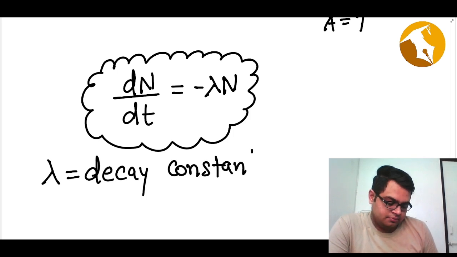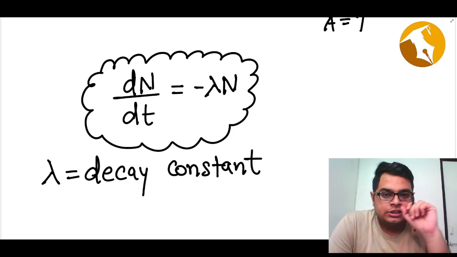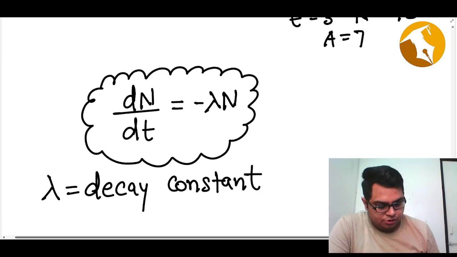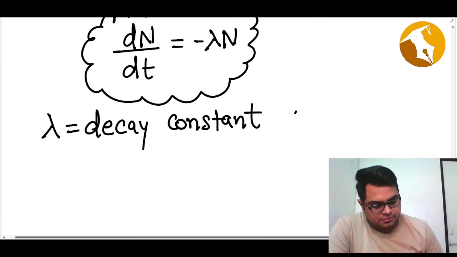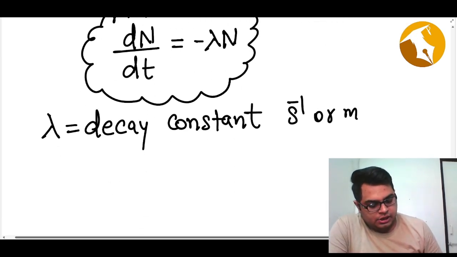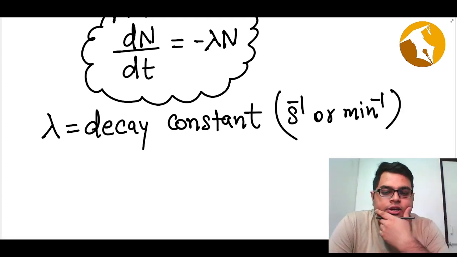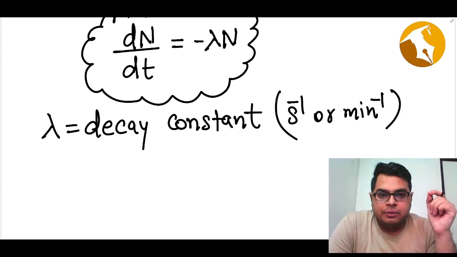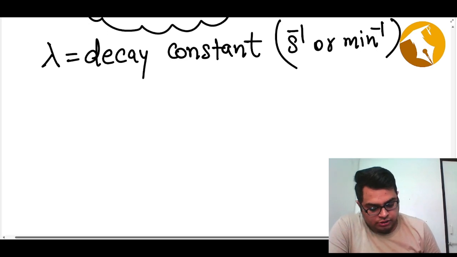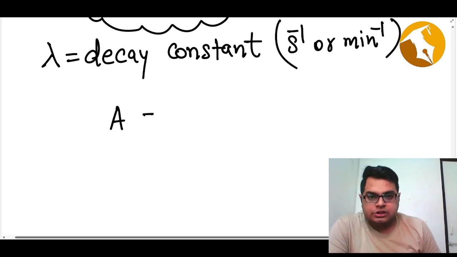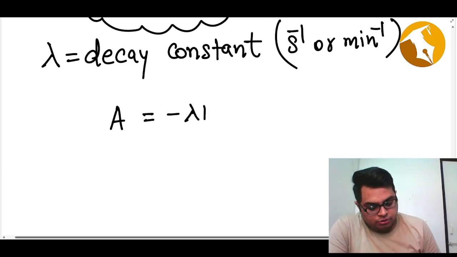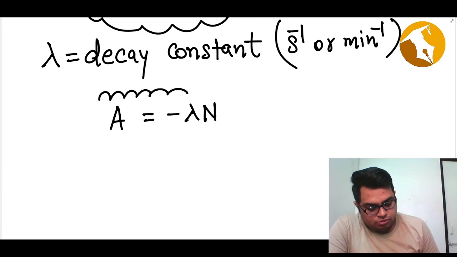Decay constant. So this is basically the decay constant, and its units are per second or per minute, whatever it is, per unit time. These are the units of decay constant. Now, I hope that everyone will remember this. I already told you that dN by dt is known as activity, which is basically A. So another formula to remember here is that activity is equal to minus lambda N.